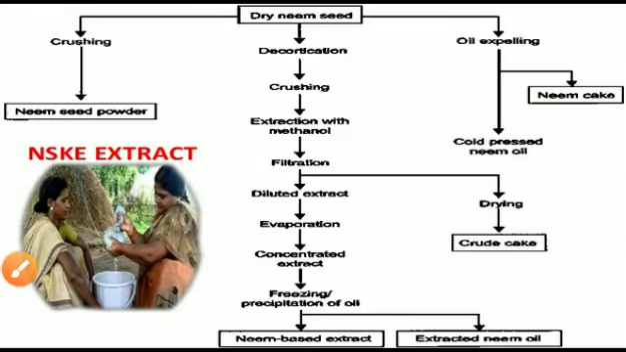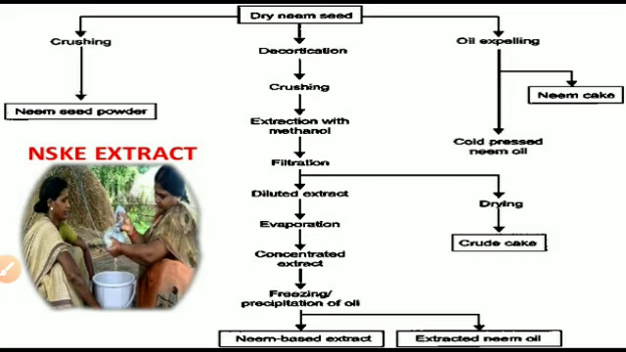Let me learn the extraction method for the neem oil. These dry neem seeds were divided into three parts. First, that is crushing. That means the neem seed is directly crushed into powder. There is a formation of neem seed powder. This is also used as a pesticide.